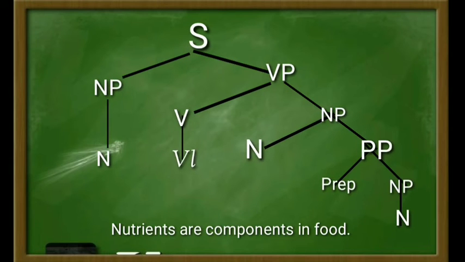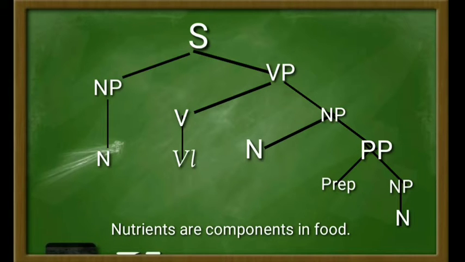So in this sentence, the structure falls into noun phrase and verb phrase. The noun phrase here falls into a noun, that is nutrients.